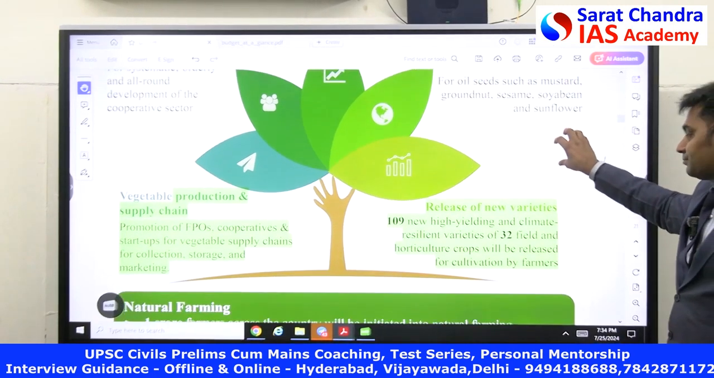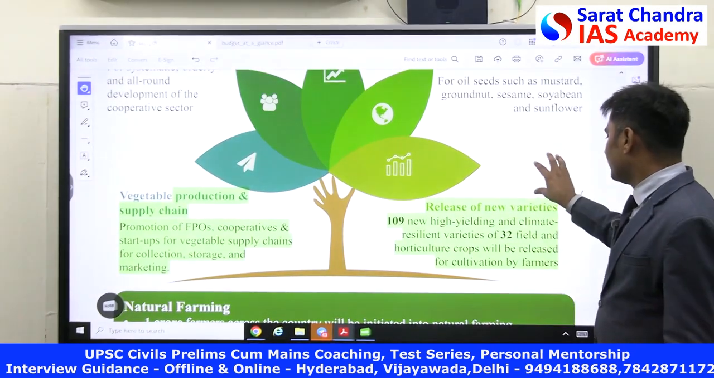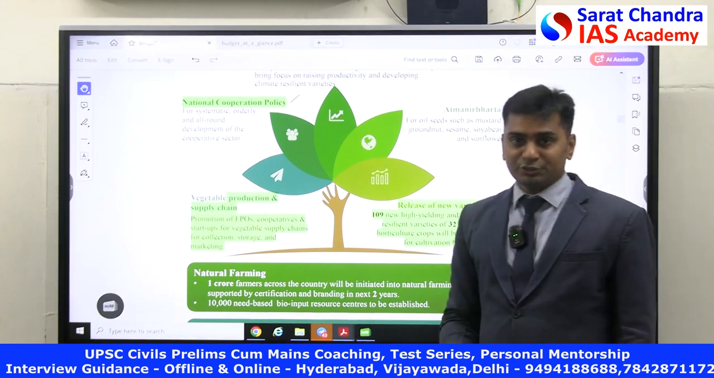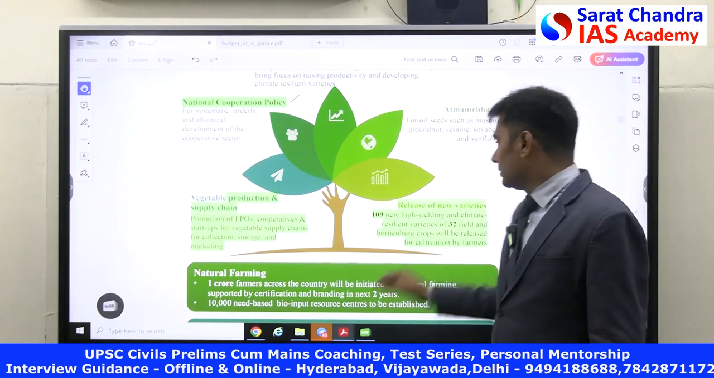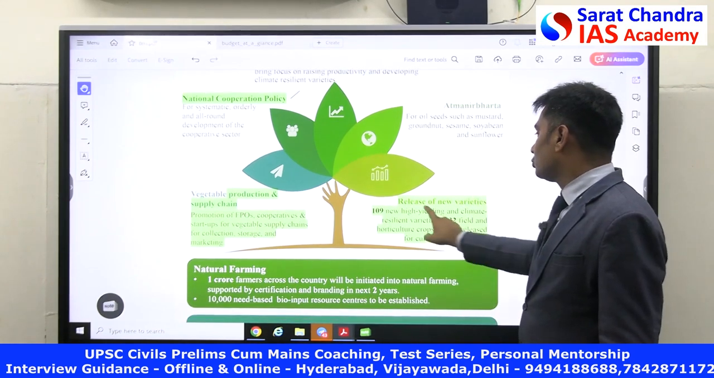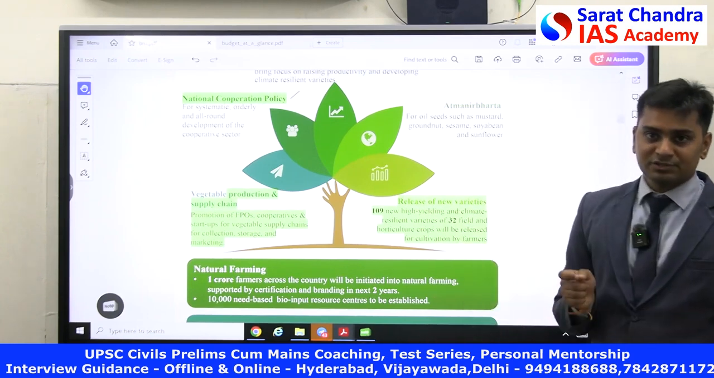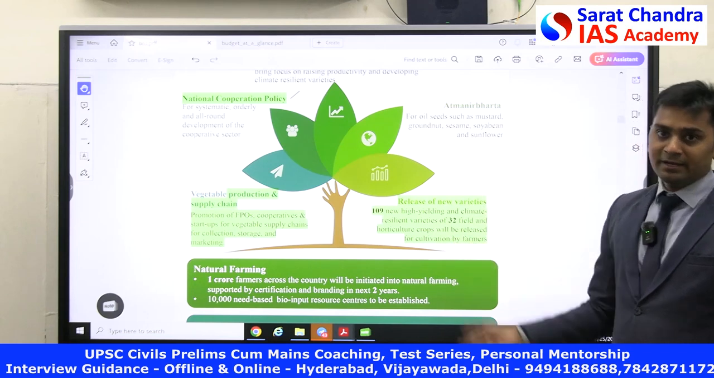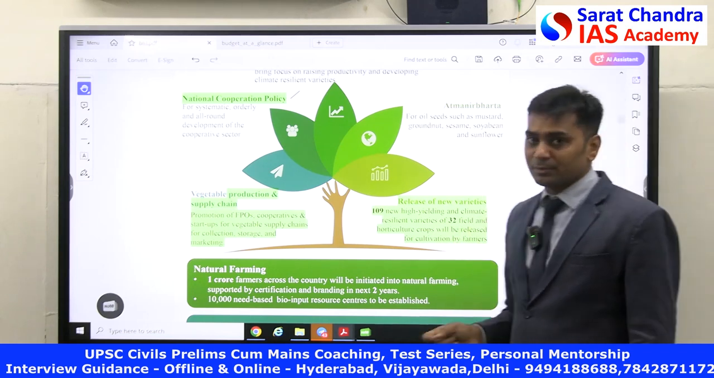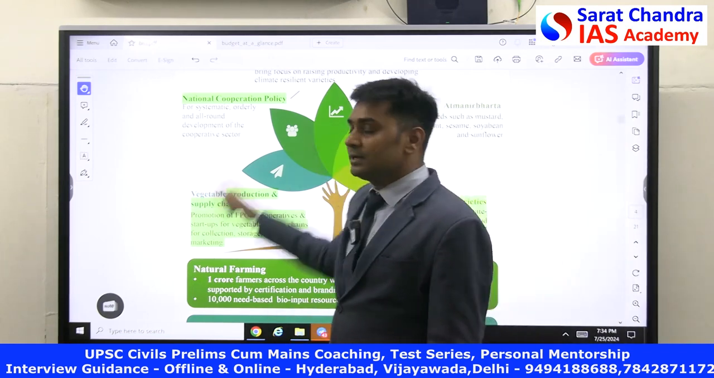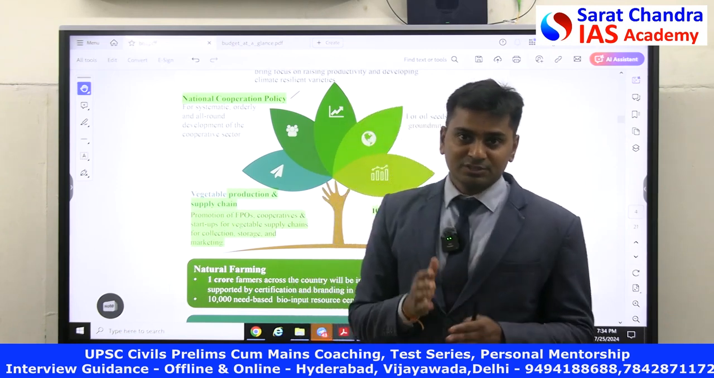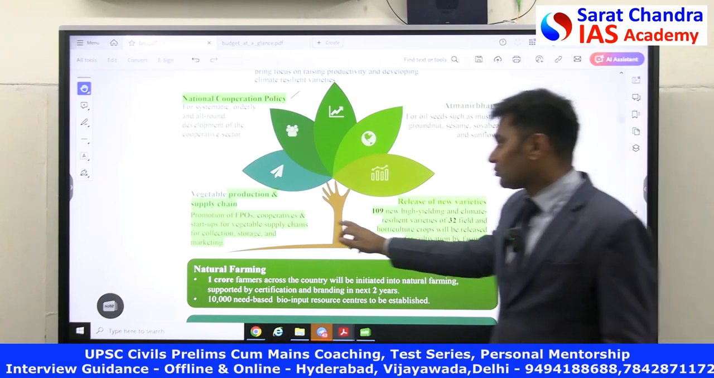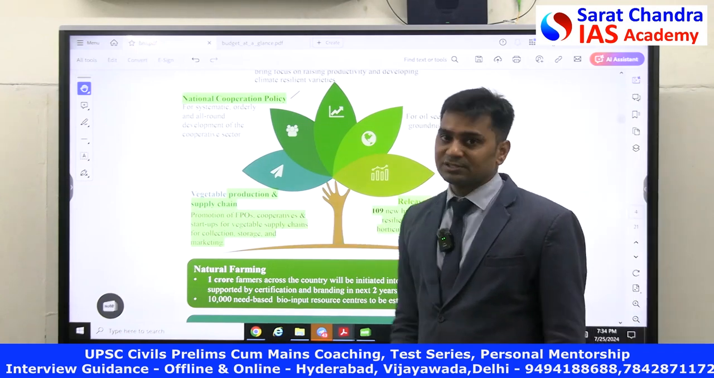The third one is, as India is facing the threats of the so-called global climate change, in order to overcome this, they have said that we are going to release new varieties of seeds. Why new varieties of seeds? Because they are very high yielding and they are not susceptible to climate change. That is the reason they wanted to make sure that the farmer is not getting hit by these climate change variations.